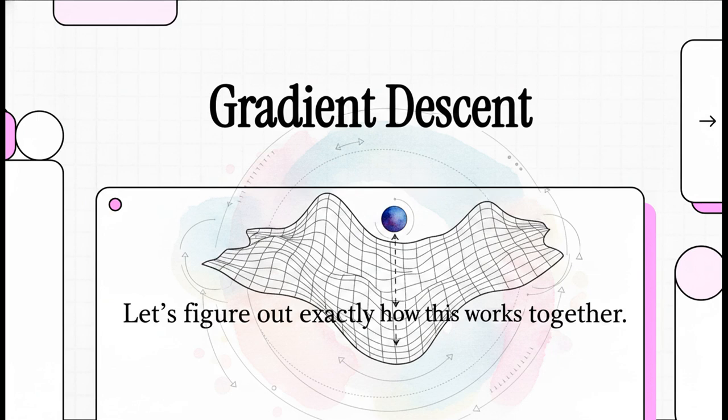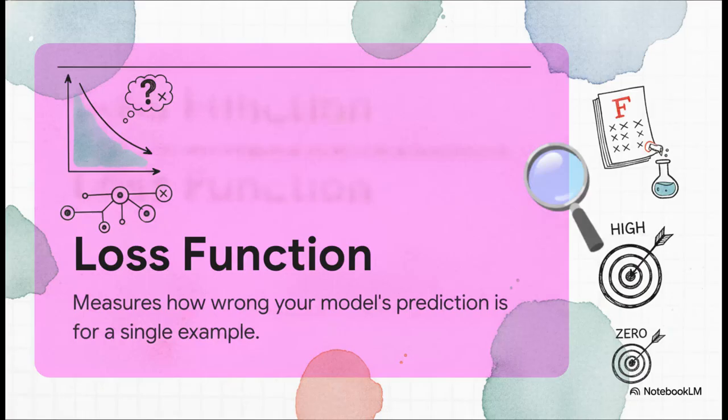And the ultimate mathematical engine driving almost all modern AI? It's an algorithm called gradient descent. Let's dive in and figure out exactly how this works together. To correct our model, we first need to know how badly it actually messed up. And this brings us to the loss function.